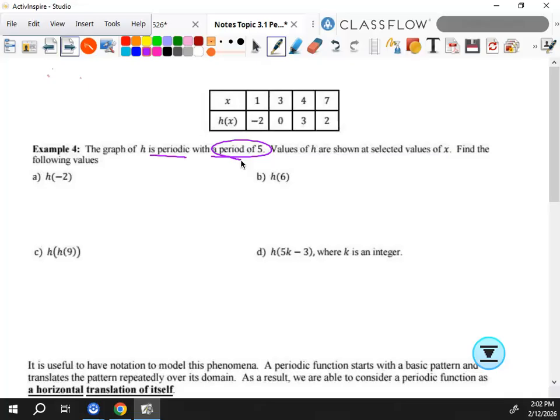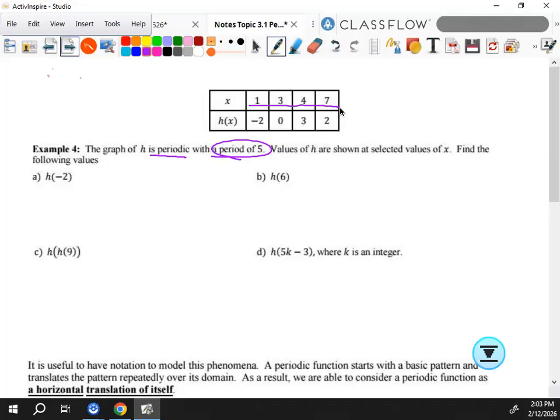So the values of h are shown at selected values of x. So the nice thing about the graph we just did is there was really an infinite amount of numbers I could have used, right? But here I only have 4 numbers I can even choose from that I actually know the value of. Plus it's a period of 5, not a period of 4, so I can't even write out the rest of the table.